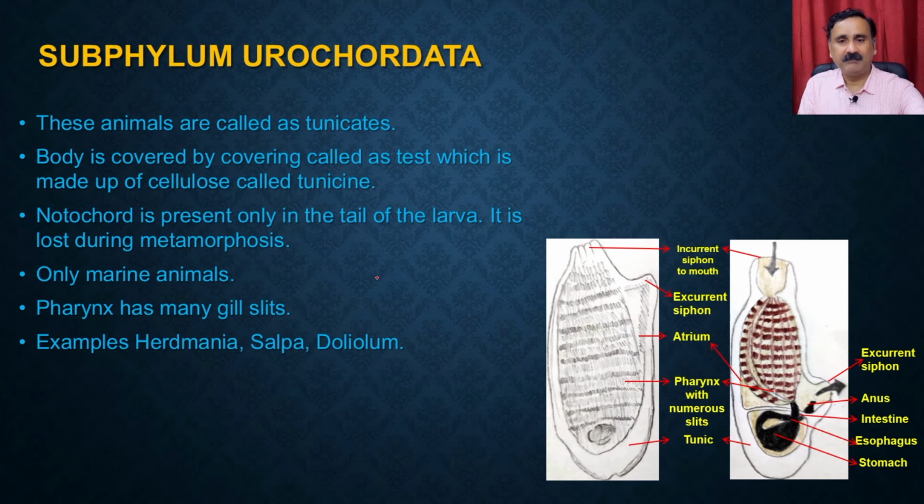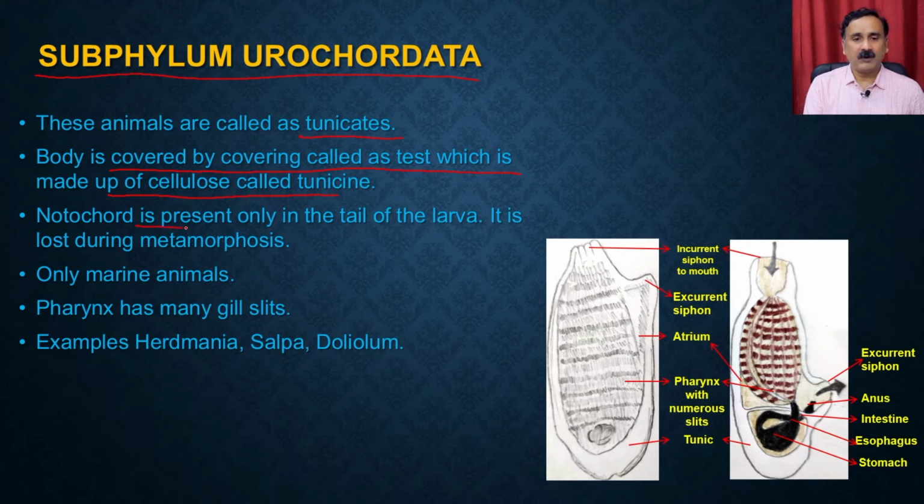So subphylum Urochordata, these animals are called tunicates. The body is covered by a covering called the test, which is made up of cellulose called tunicine. So you have one of the tunicates where you have the cell body which is covered by the test, and it is made up of the cellulose which is called tunicine.